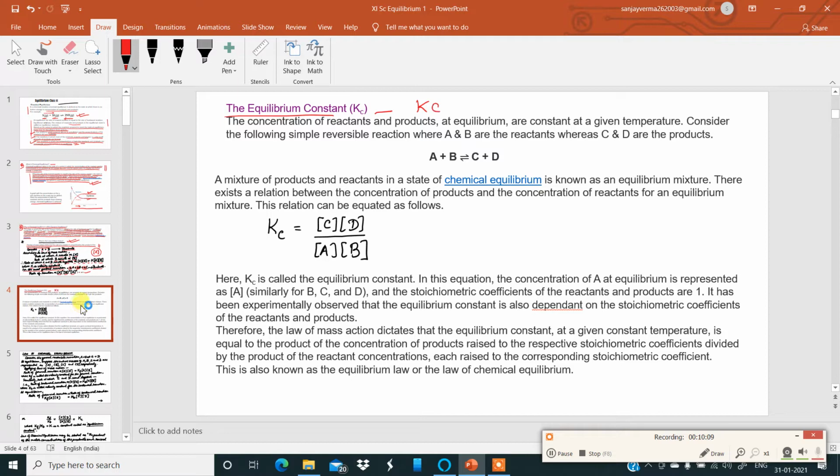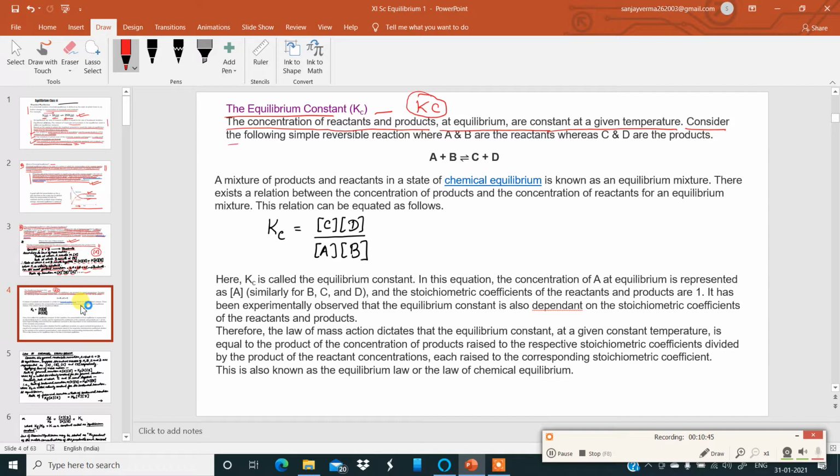Moving further, Kc, the equilibrium constant in this chapter. What is Kc? Let us try to understand now. The concentrations of reactants and products at equilibrium are constant at a given temperature. That is why, when you want to convert that proportionality into an equal to sign, we have to introduce this constant, which is called the equilibrium constant, Kc, when the concentration is taken in terms of moles per liter. Let us understand this in a much better manner.